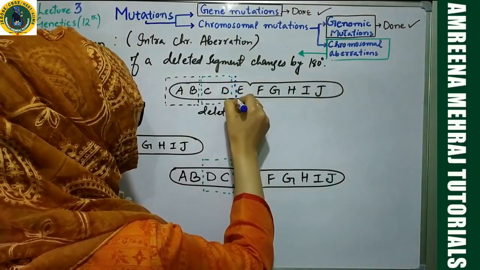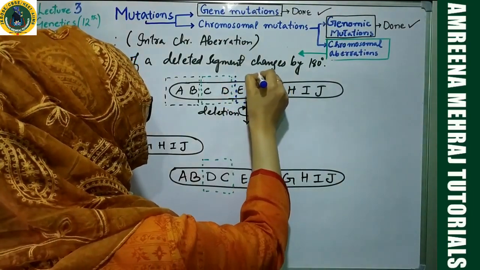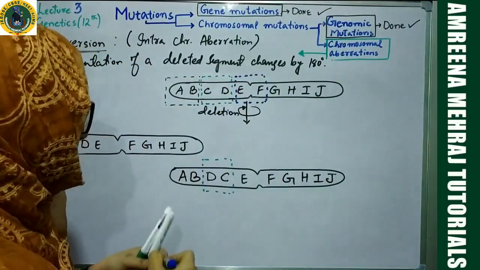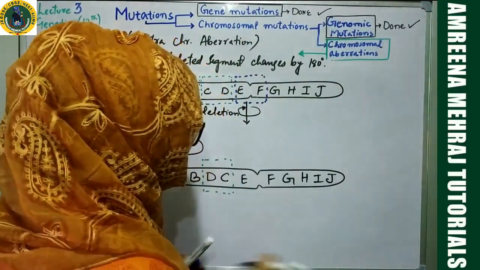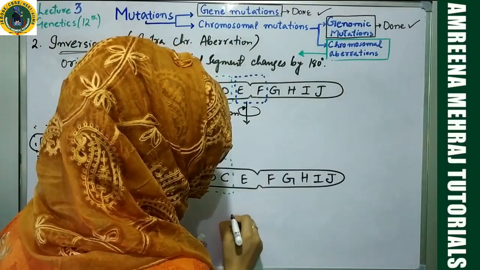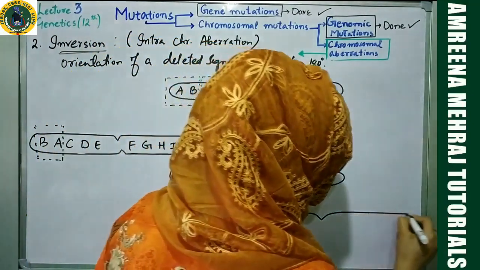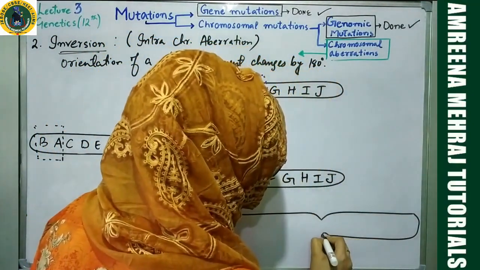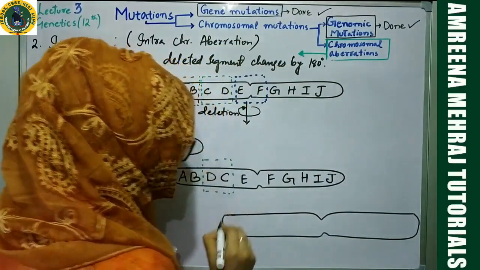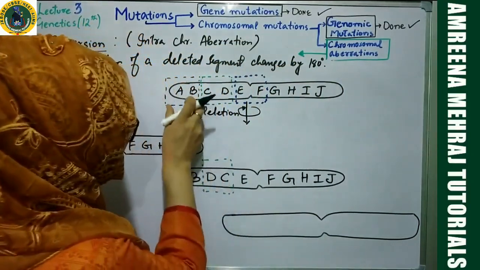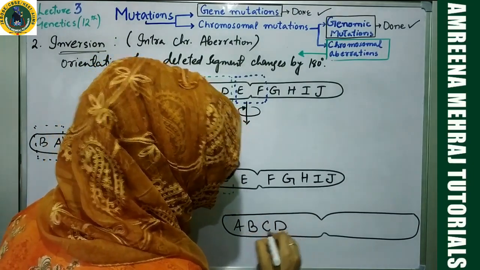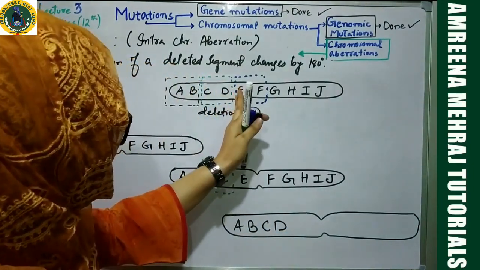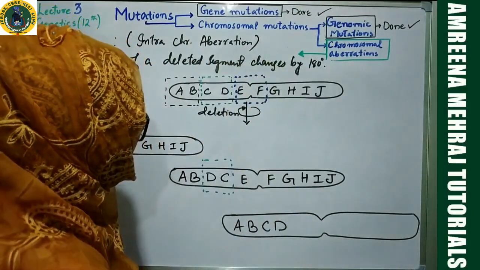E and F. Okay. I'll do the same inversion process with this particular segment of the chromosome. What will be the result? I will show over here. Okay. This is the third case. The scenario will be AB is as such, CD is as such. Now you have E and F getting inverted. What will be the scenario?